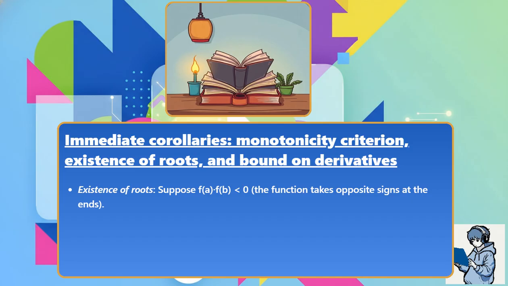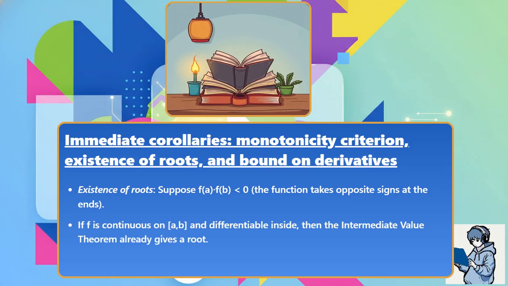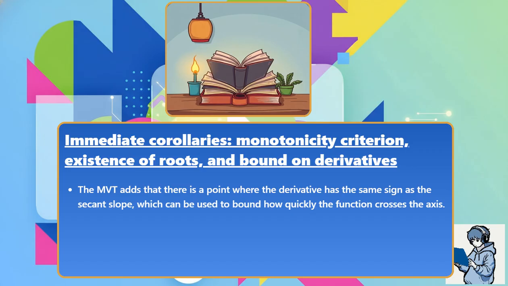Existence of roots: suppose f(a) times f(b) is less than 0, so the function takes opposite signs at the ends. If f is continuous on [a, b] and differentiable inside, then the intermediate value theorem already gives a root. The MVT adds that there is a point where the derivative has the same sign as the secant slope, which can be used to bound how quickly the function crosses the axis.